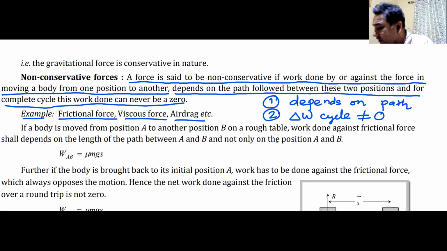Okay. Now these are the conservative and non-conservative forces. We have also seen examples.